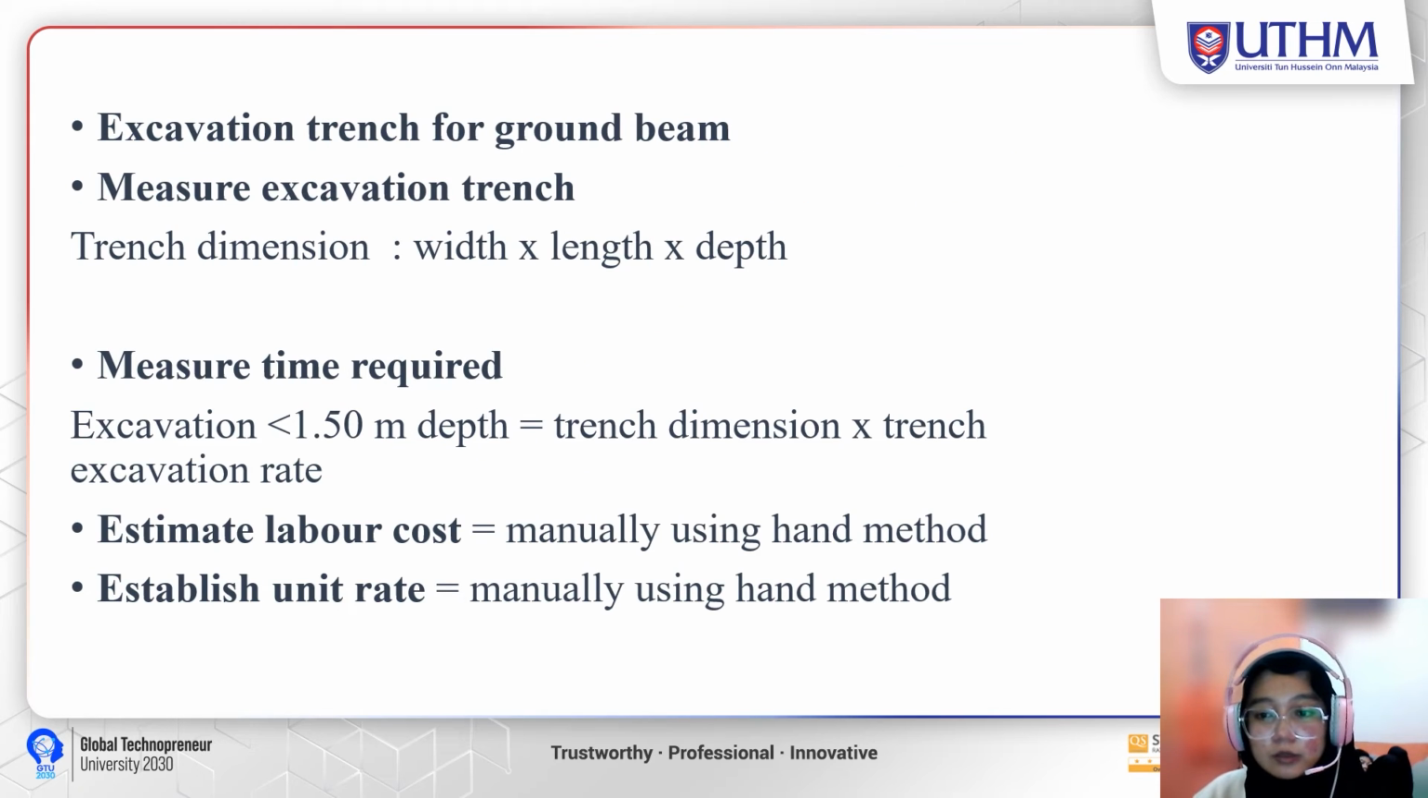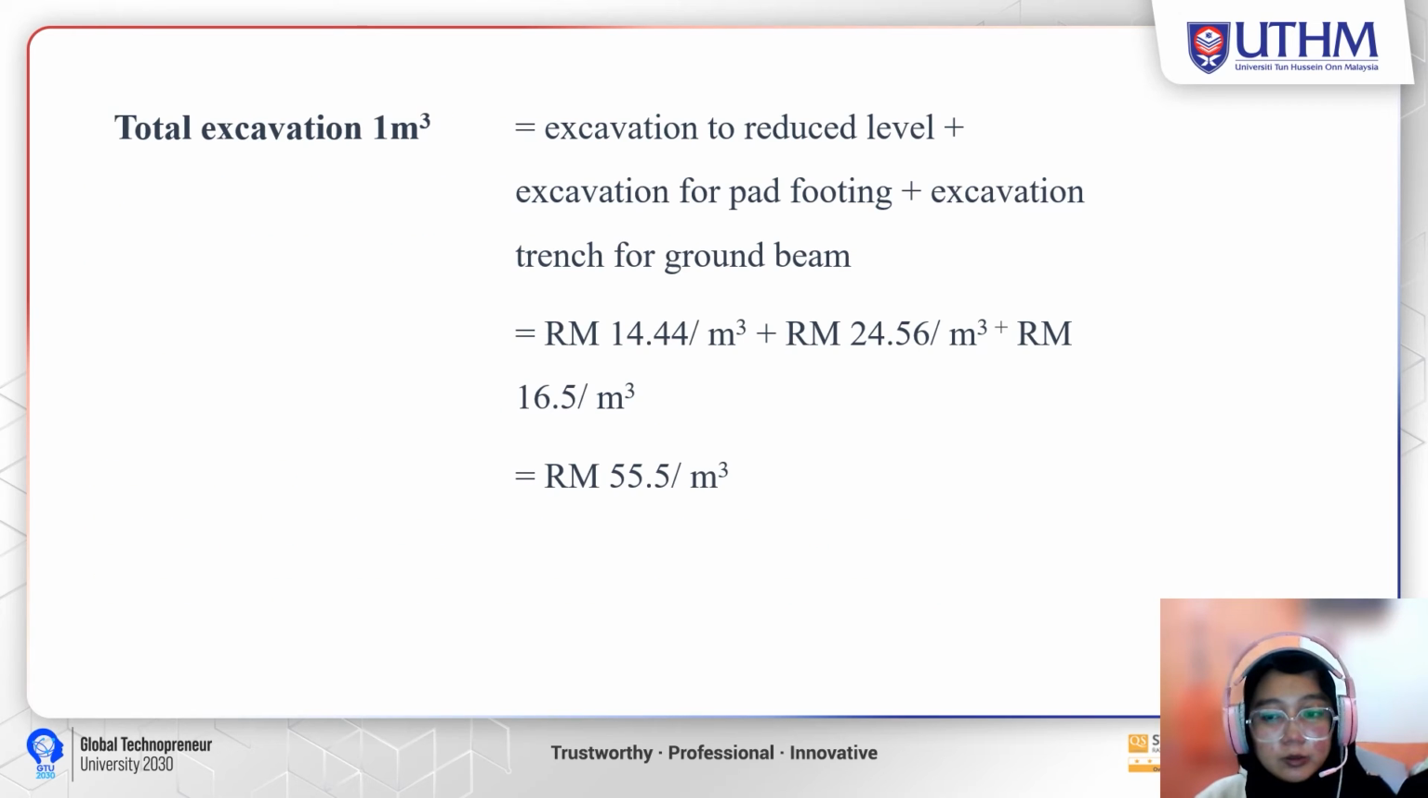After we are done with the excavation for pad footing, we will continue with the excavation for trench for ground beam. The measure of excavation trench will use the trench dimension, which is width multiplied by length and depth. For the measured time required, for excavation depth lower than 1.5, it is the trench dimension multiplied by the trench excavation rate. The estimate labor cost and the established unit rate use the same formula as the excavation for reduced level.